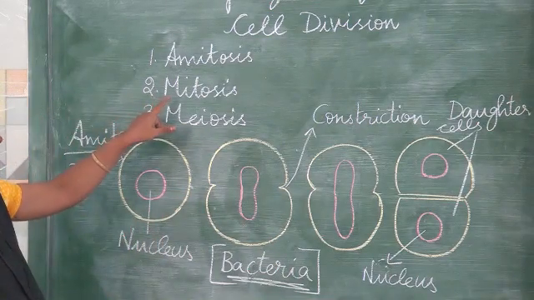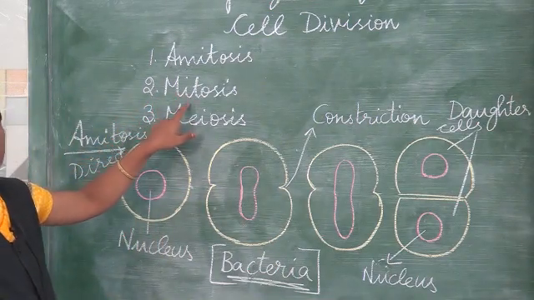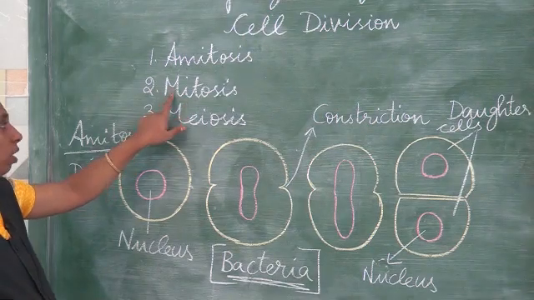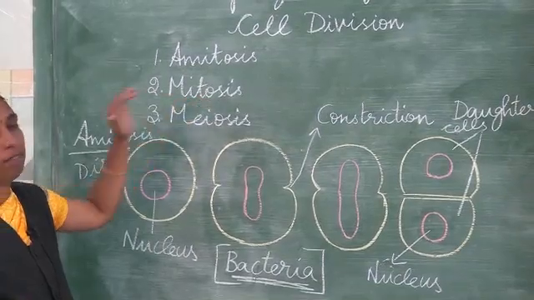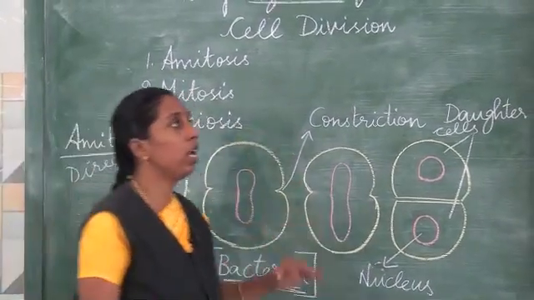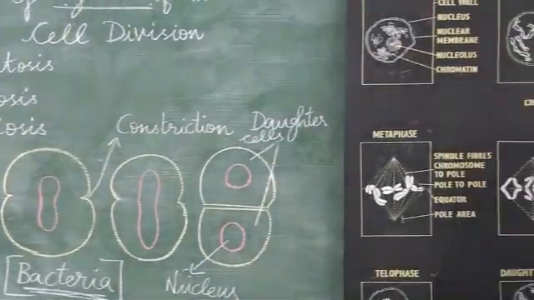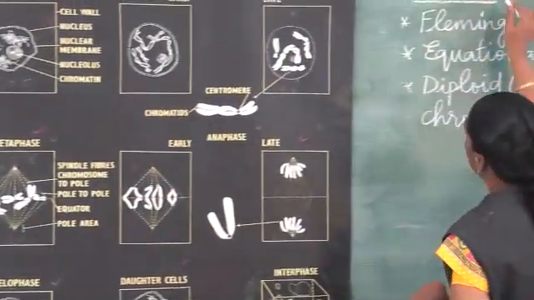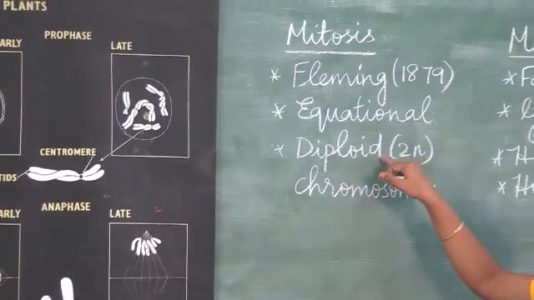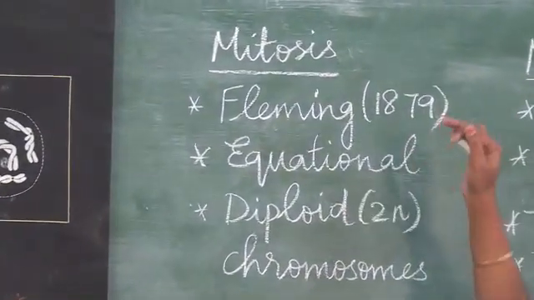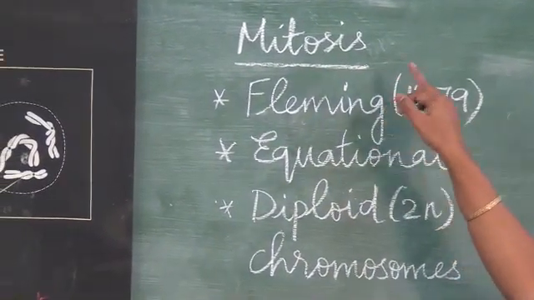Now we shall see the second type of cell division called mitotic cell division or mitosis cell division. It can also be called indirect cell division or multiplication division.